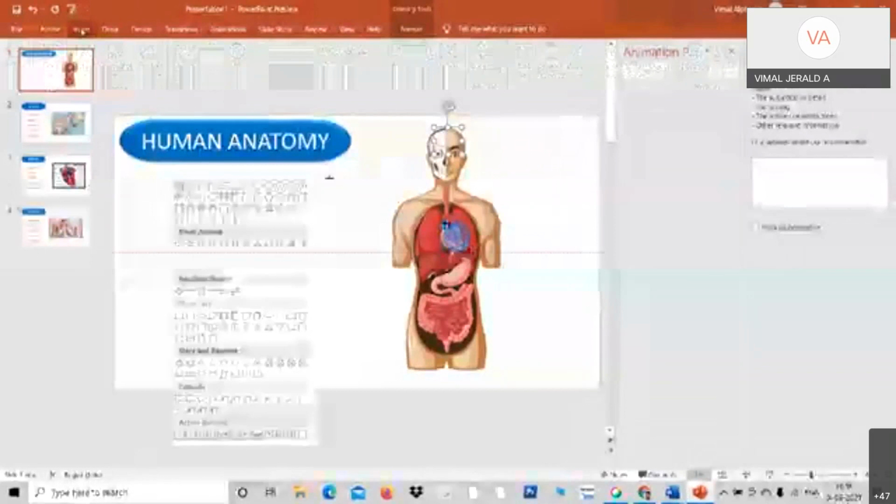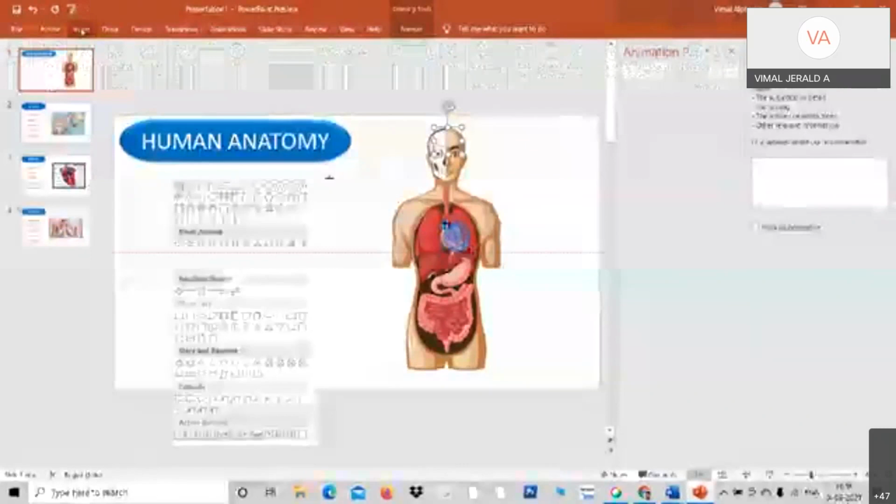Go to format, shape fill, no fill. And see, the outer layer is there. Go to shape outline, no outline. So it's removed. Now press Control K. Control K is for hyperlink. Okay. The third one takes me to heart. Okay. It takes me to heart.